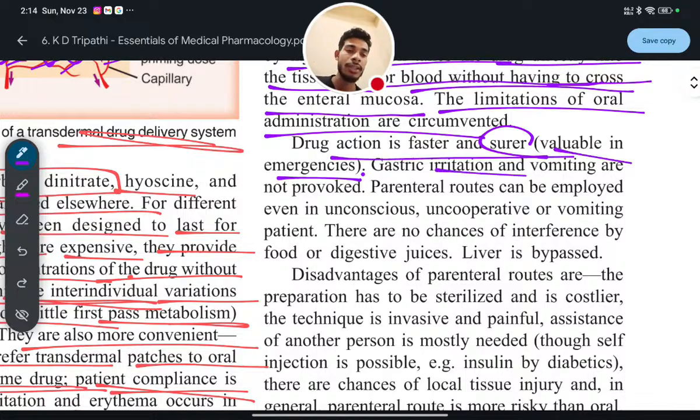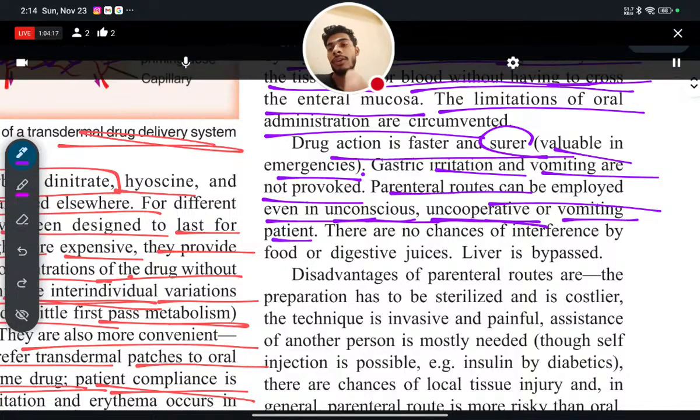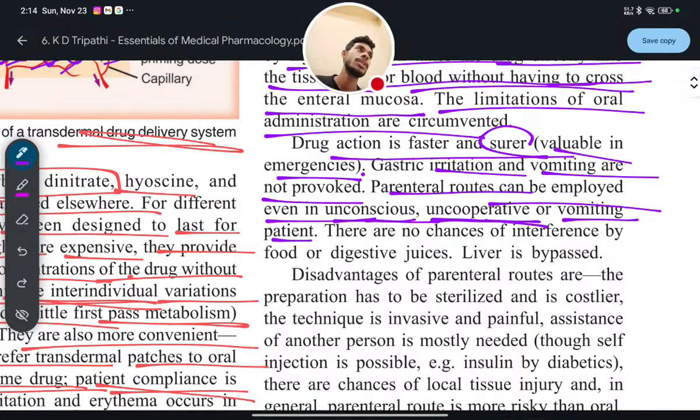And gastric irritation and vomiting are not provoked. Parenteral routes can be employed even in unconscious, uncooperative or vomiting patients. If a patient is senseless or unconscious, or is not cooperating with the physician or the person doing the therapy, we can still administer the drug inside the patient's body through the parenteral route.